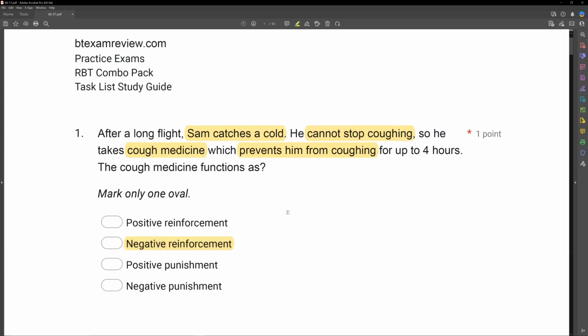That's all there really is to reinforcement and punishment questions. The more you break it down like that, the quicker and easier you'll get. The key, as always, is identifying the right antecedents and consequences. So we know coughing is our antecedent, taking cough medicine is a response. The consequence is his cough goes away. And the consequence is what's going to act as that punisher or reinforcer.